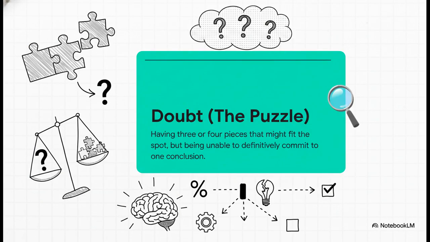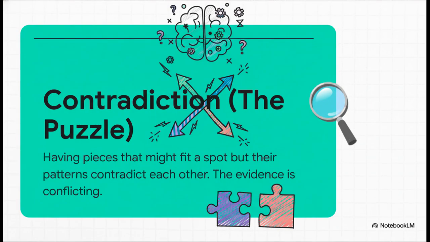Now, here the agent actually has information, a bunch of possible pieces, but they just can't commit to a single one. This is exactly where that probabilistic logic we talked about comes in handy. It helps the agent weigh the options and give each piece a degree of belief that it's the right fit. And this perfectly captures that both value from Belnap-Dunn logic. The agent is dealing with conflicting information. You have two different pieces of evidence that both seem right, but they just can't exist together. The system has to have a way to represent that paradox without breaking.